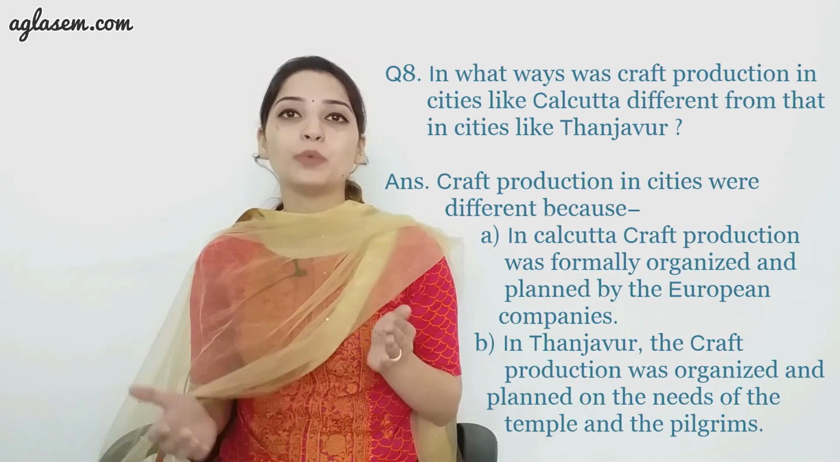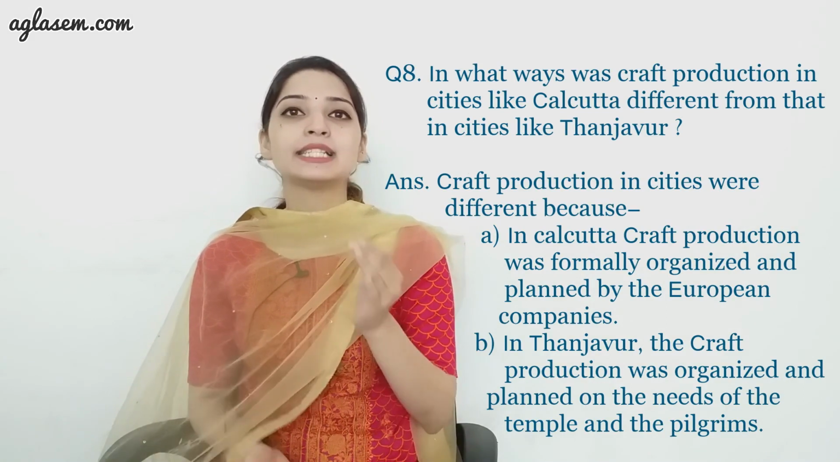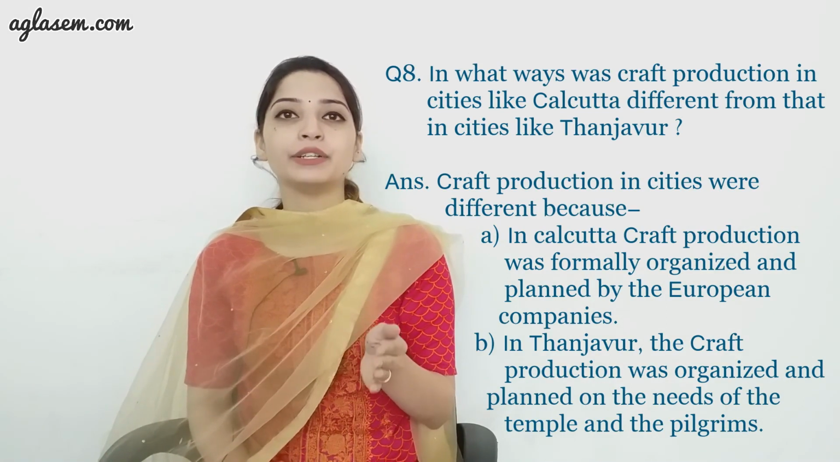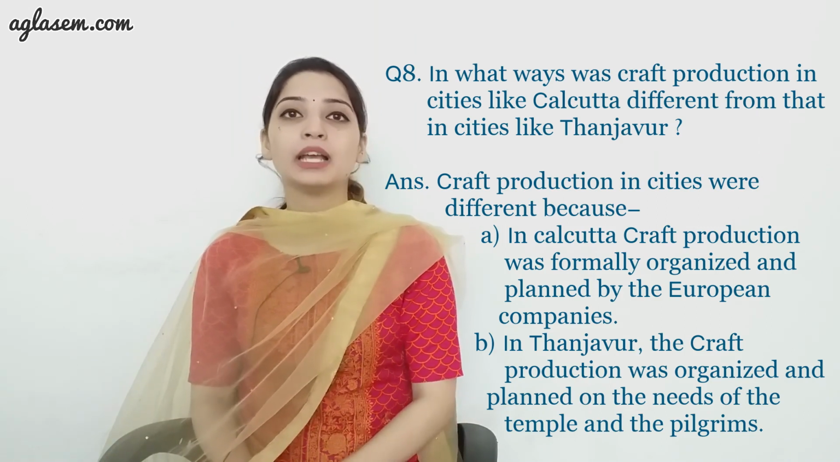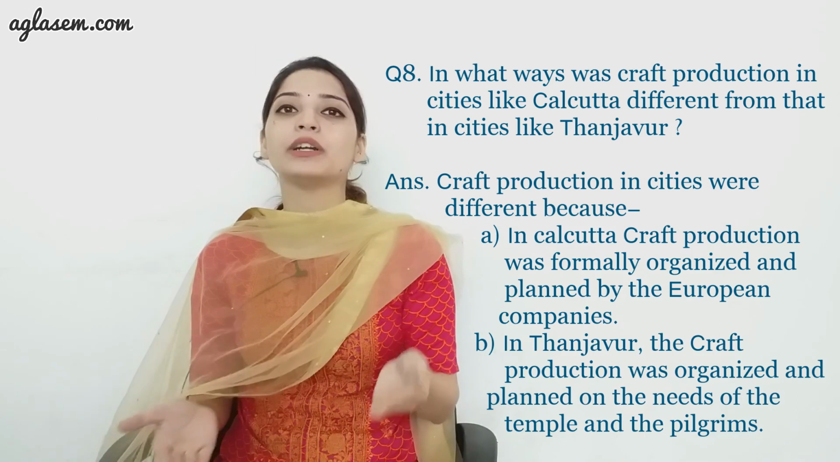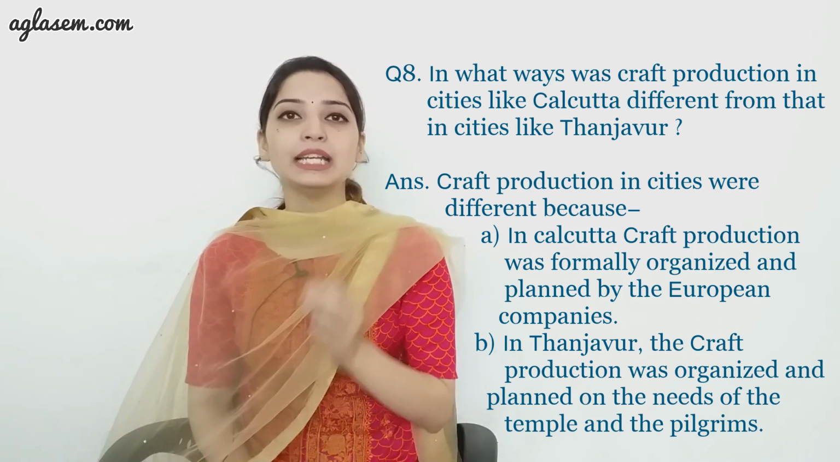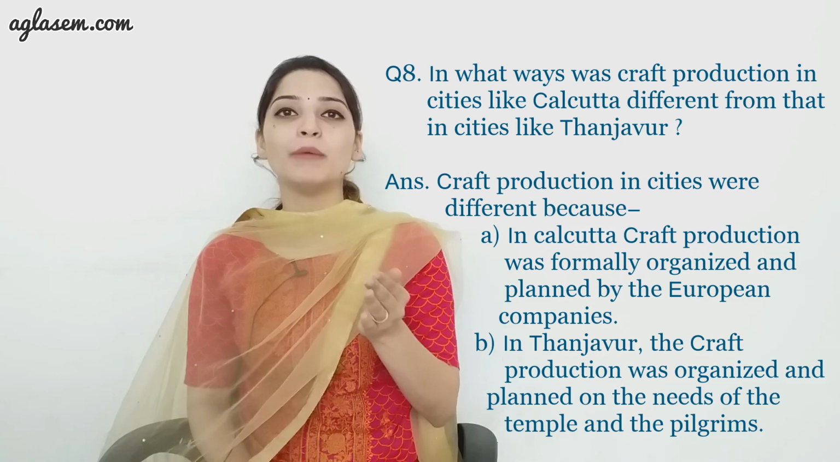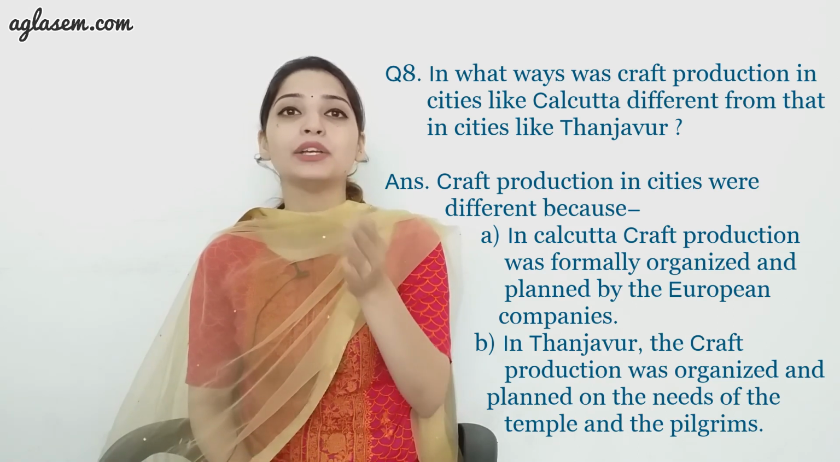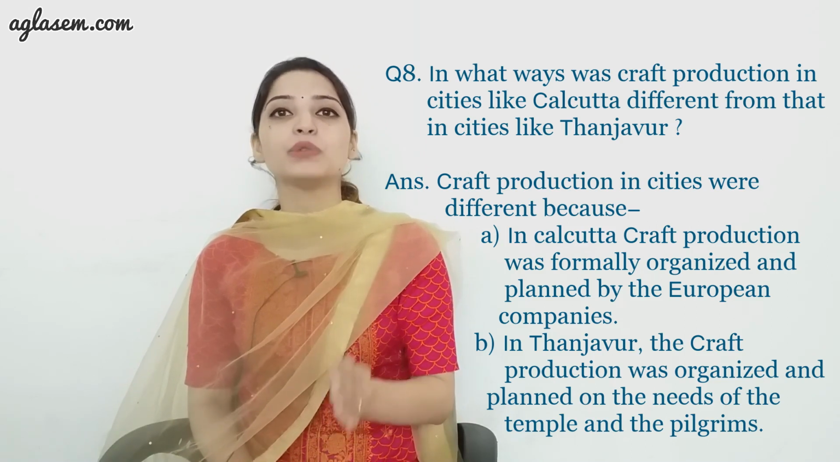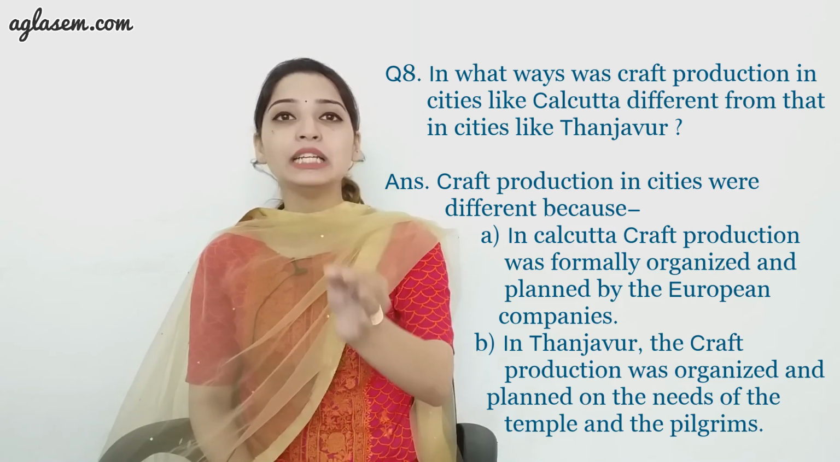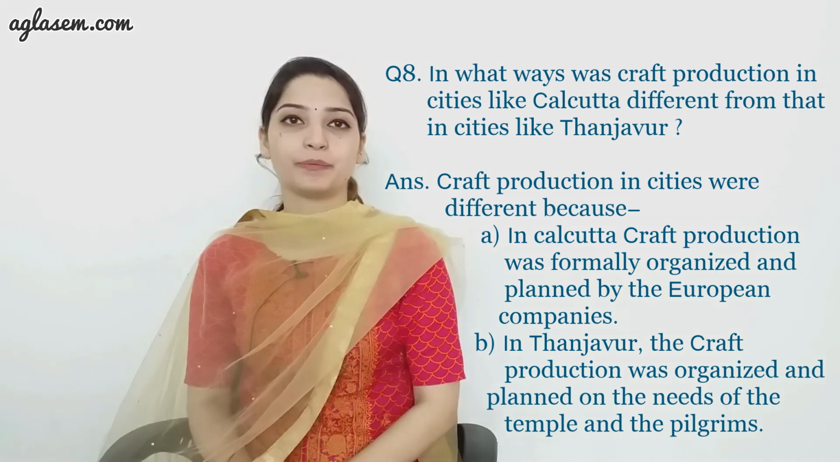Moving towards our last question, that is question 8, that says, in what ways was craft production in cities like Calcutta different from that in cities like Thanjavur? The answer is, craft production in these cities was different because, first, in Calcutta, craft production was formally organized and planned by the European companies. Second, in Thanjavur, craft production was organized and planned on the needs of the temple and the pilgrims.